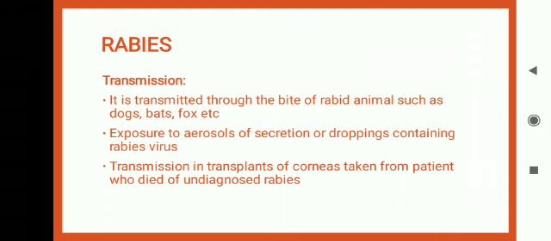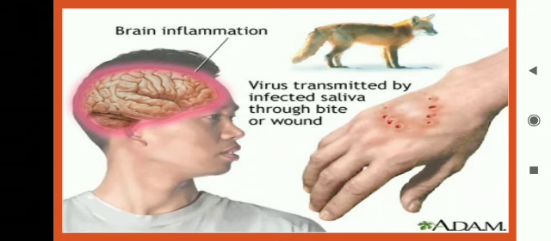So it is also considered that in the case of transplanted corneas, where the donor may have died of undiagnosed rabies, it can also be transmitted through the transplant of corneas. The virus is transmitted by infected saliva through the bite or wound. Basically, rabies causes encephalitis. That means it causes inflammation of the brain.